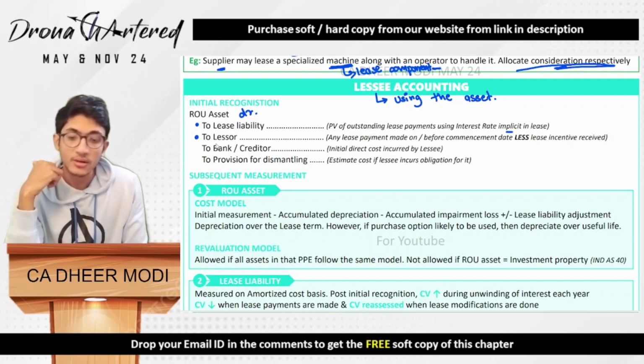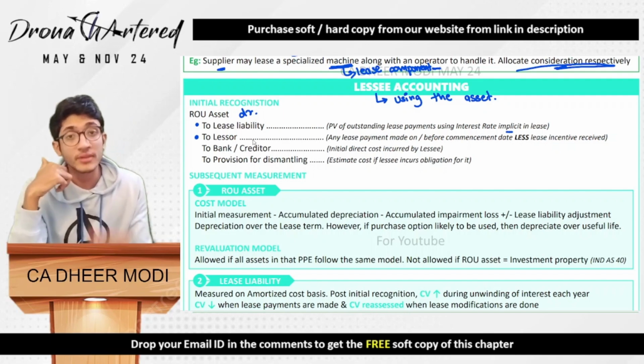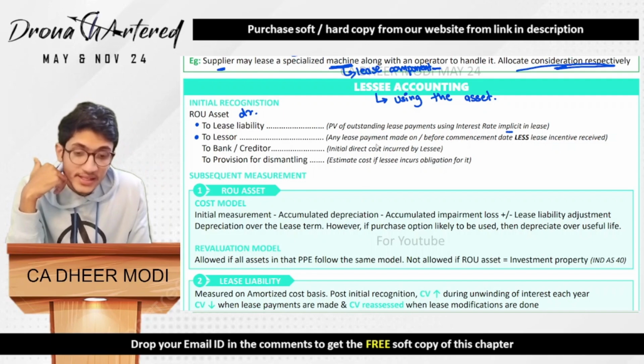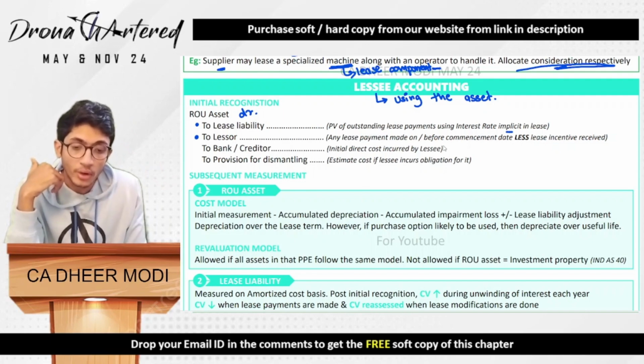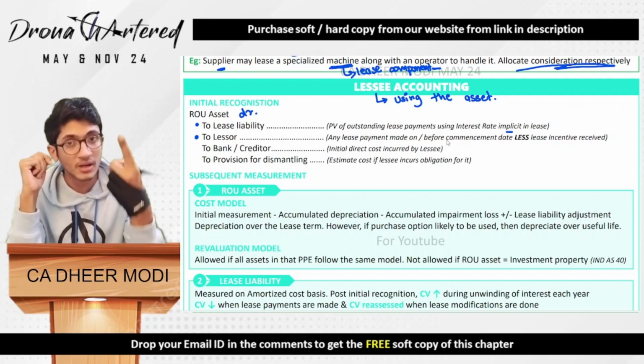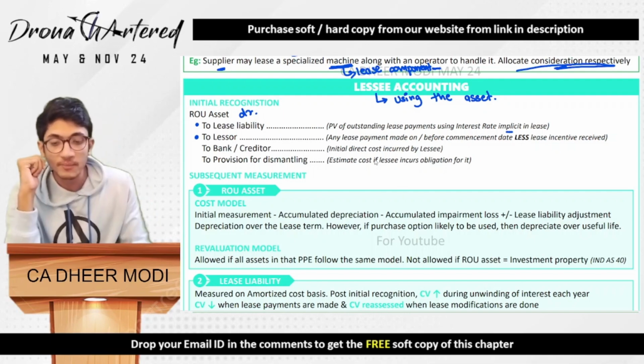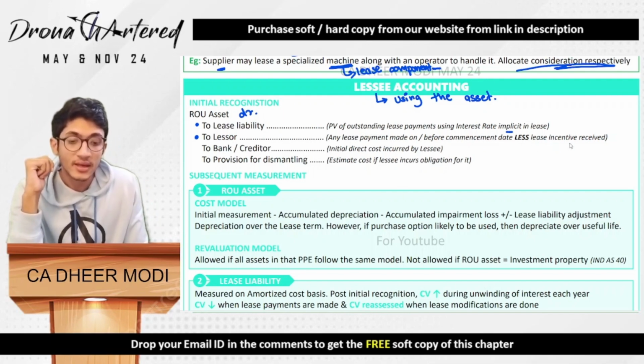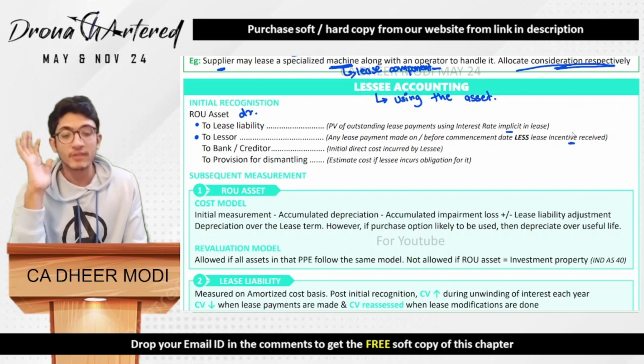Next is to lessor, because there are some payments that you also owe to the lessor. So any lease payment made on or before commencement date, remember above we had studied commencement date. Any lease payment made on or before the commencement date, less any incentive that you have received, that will be subtracted.